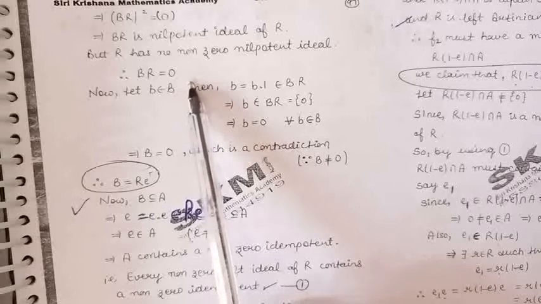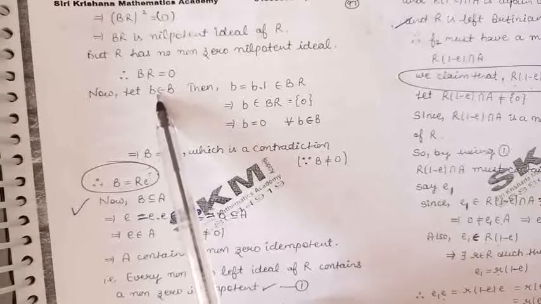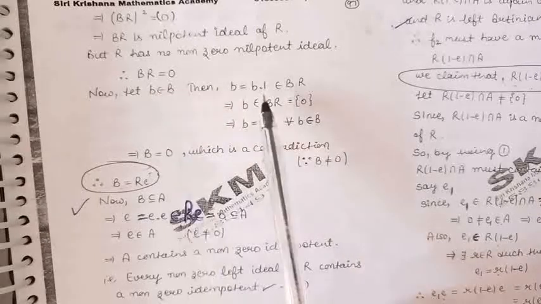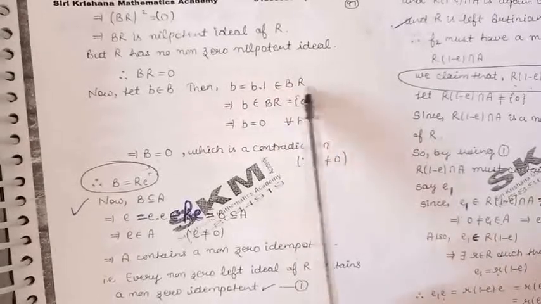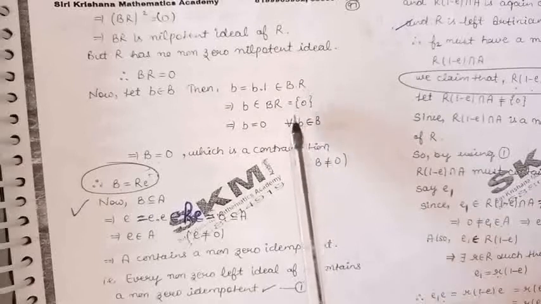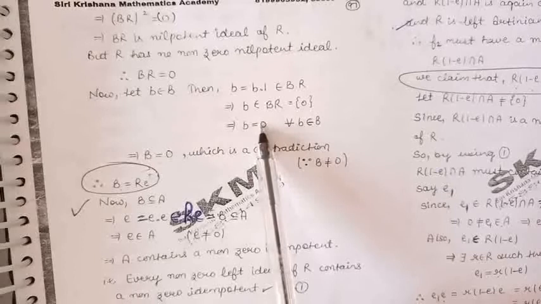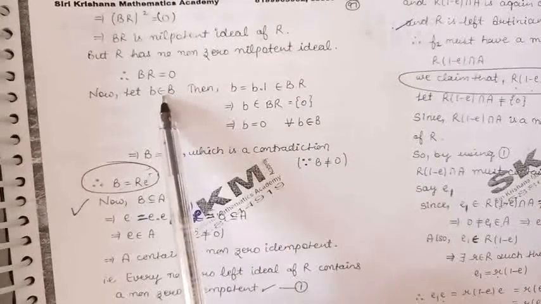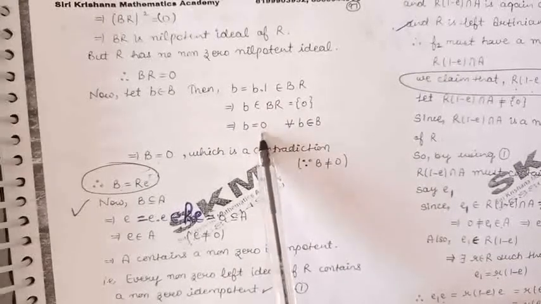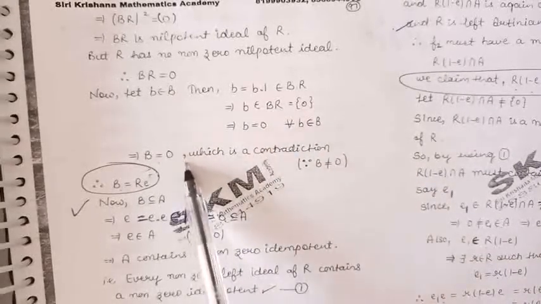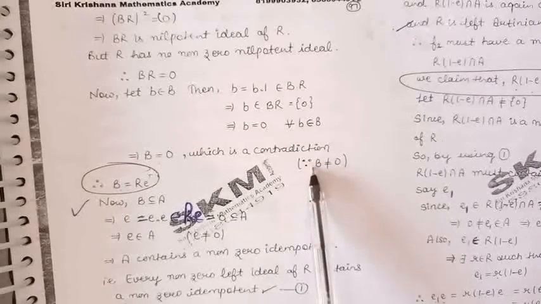It means if we take an element b belonging to B, then because the ring R has unity, b can be written as b into 1, where 1 means unity. This belongs to B into R. But B into R is the zero ideal. So the element b becomes 0. This b is an arbitrary element taken from B, so that implies B is 0, which is a contradiction because B is non-zero.